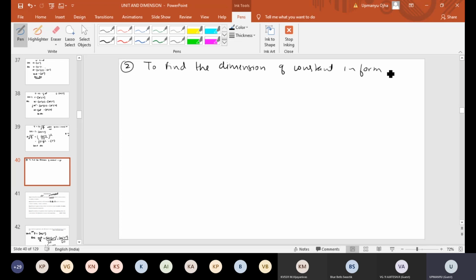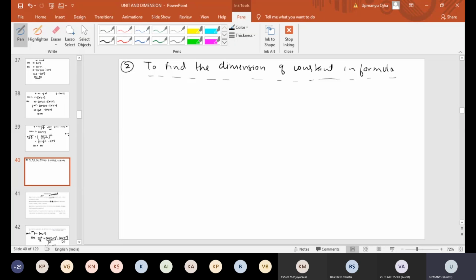Now you can say, sir, the constant should be dimensionless. No, it is not necessary that constants are dimensionless. Only numerical constants are dimensionless, that is 2, 3, 4, 5, 6.